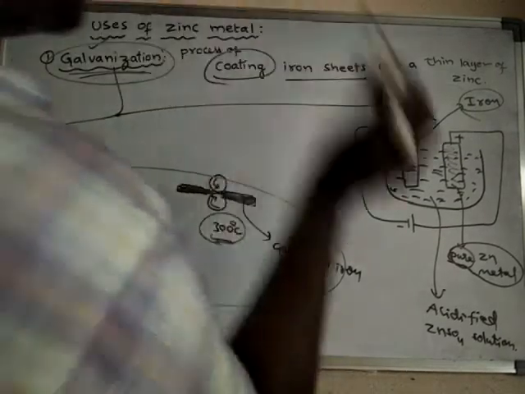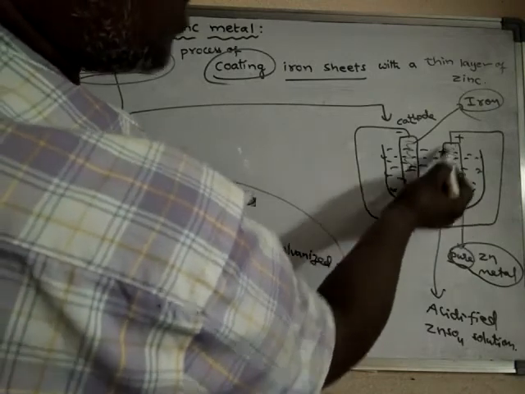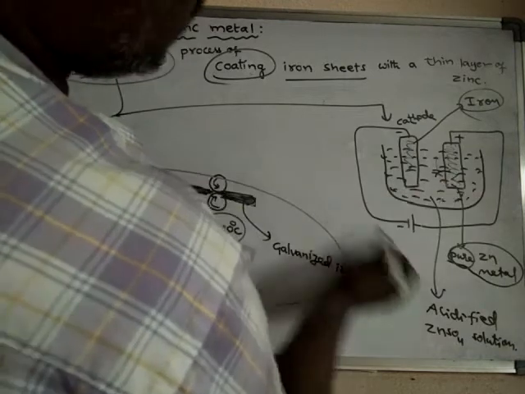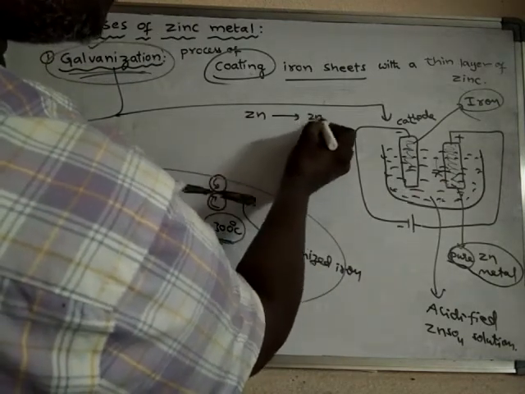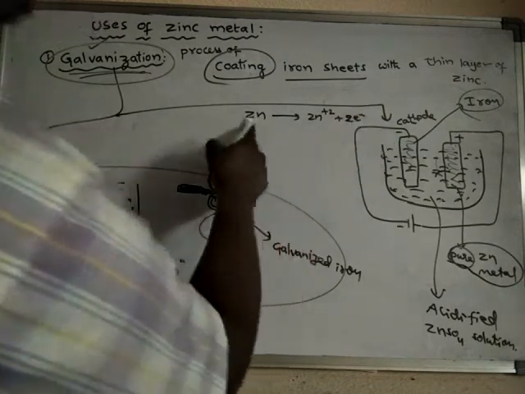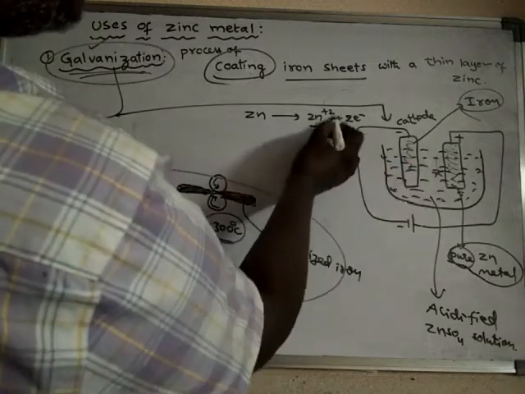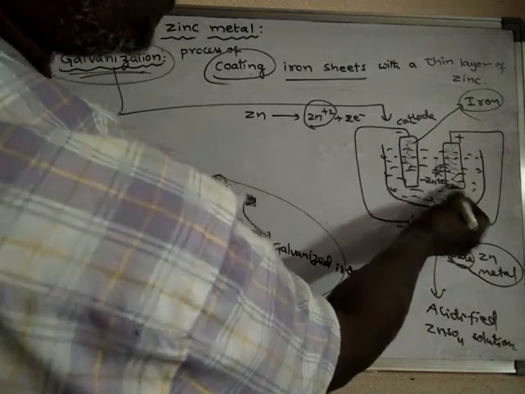As the anode material is zinc metal, the zinc will lose electrons to the anode, because the anode requires electrons. After that, zinc will convert into zinc ions, and those zinc ions will enter into the solution.